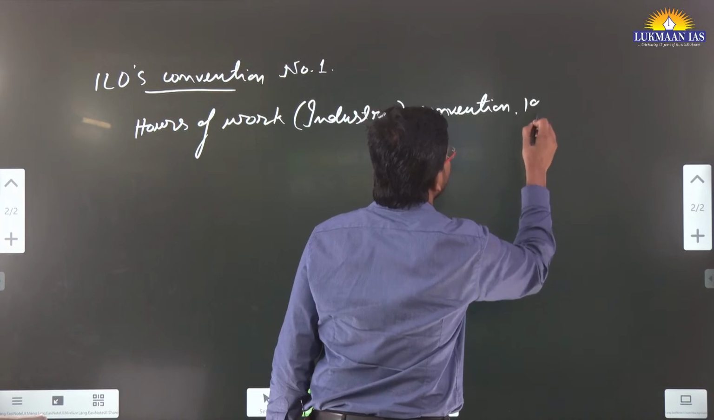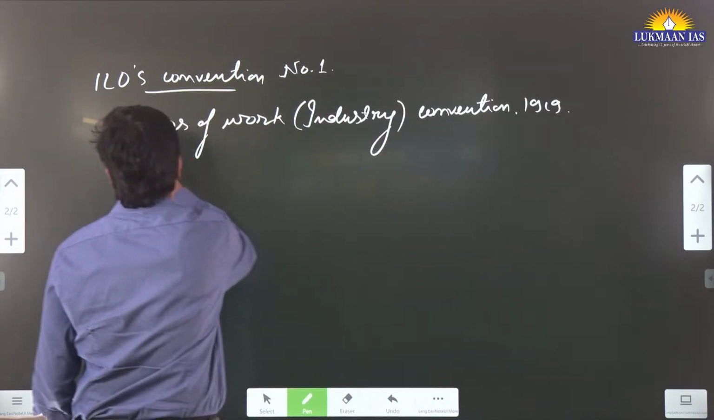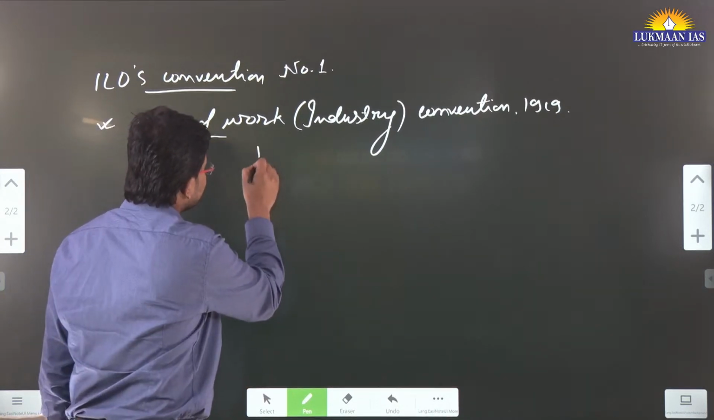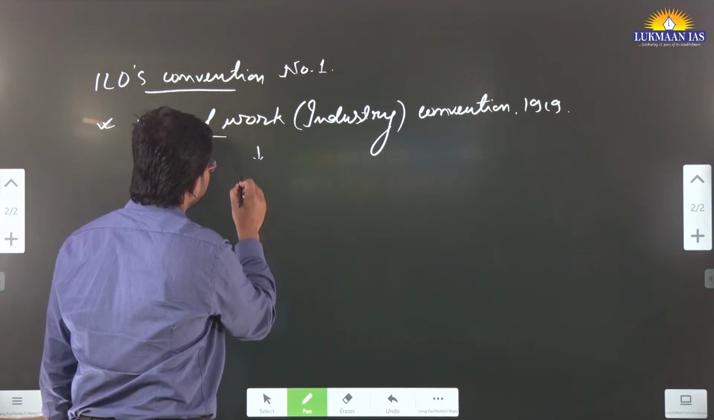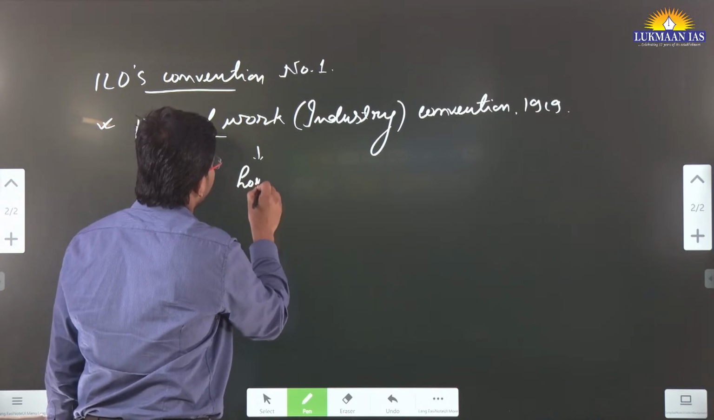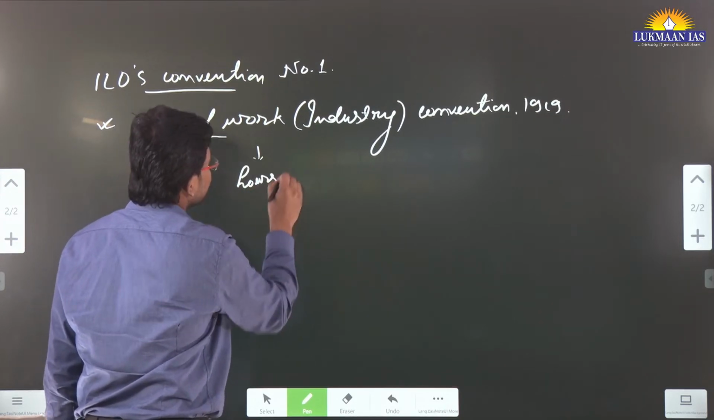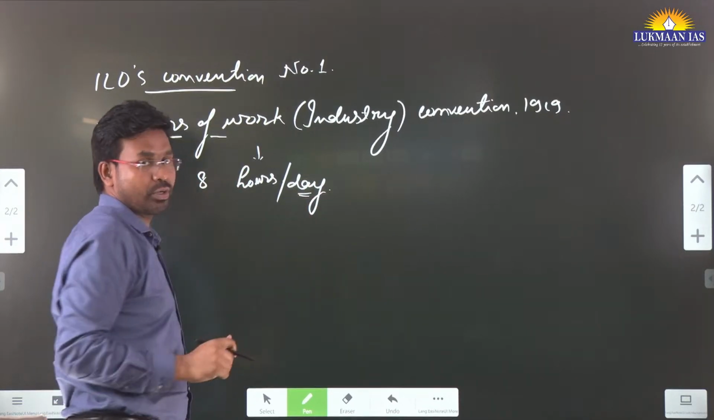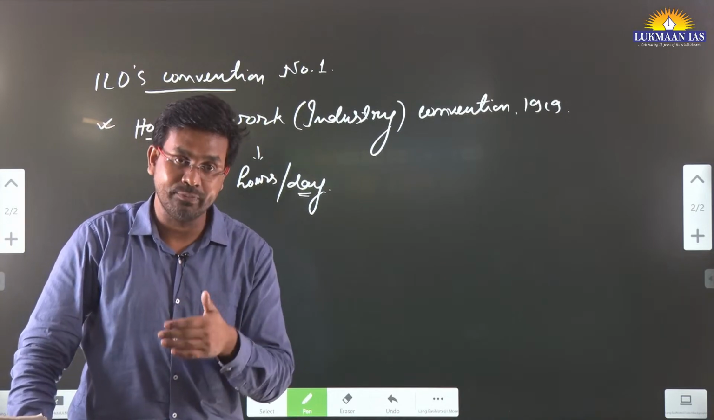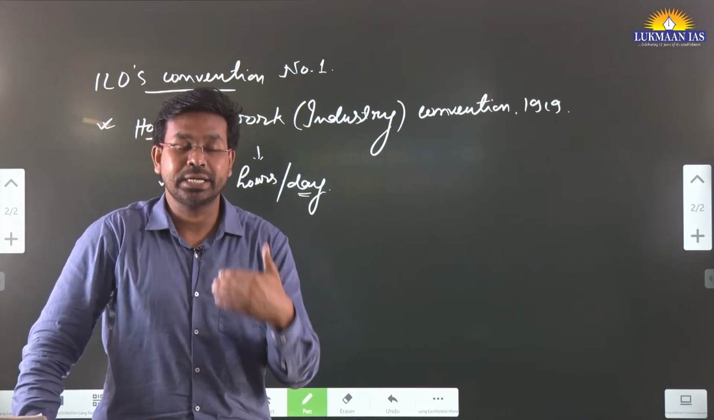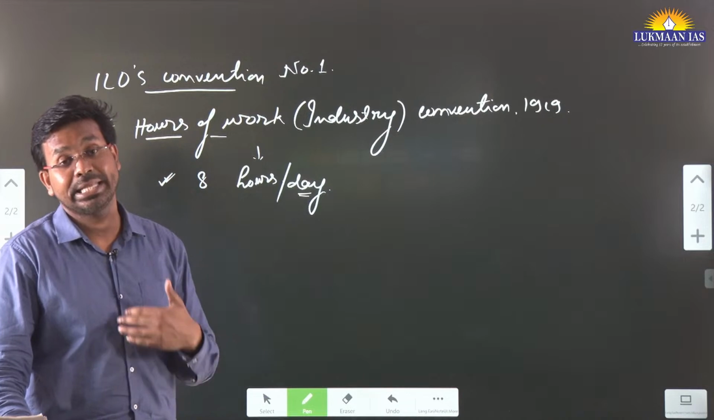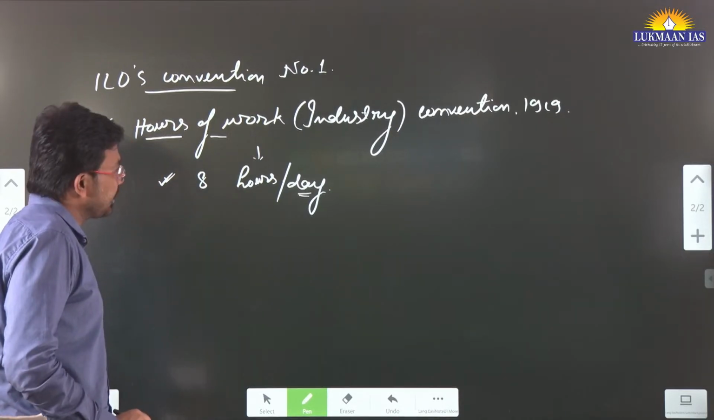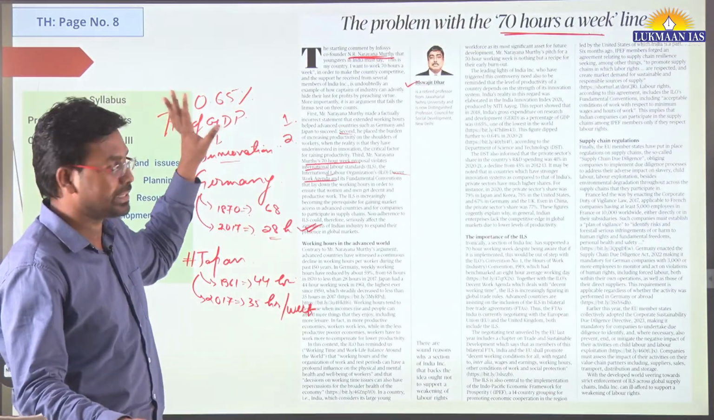According to this, the International Labor Organization says that work should be 8 hours per day. It should not exceed 8 hours per day, so that people get sufficient time for healing, for leisure activities, and to spend with their family. This is the first convention of the International Labor Organization, and the proposal violates it.